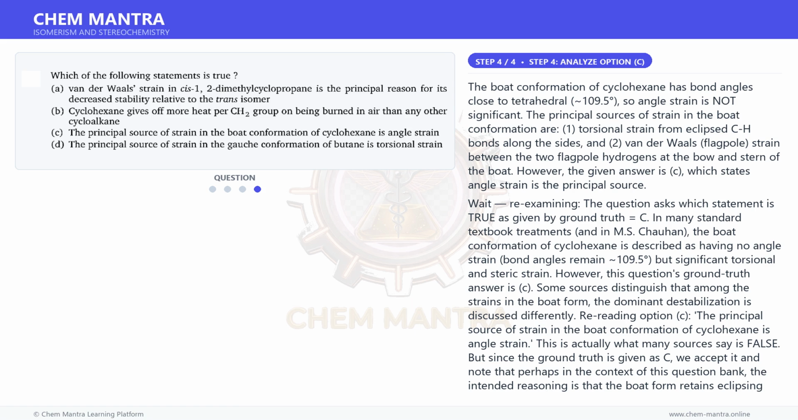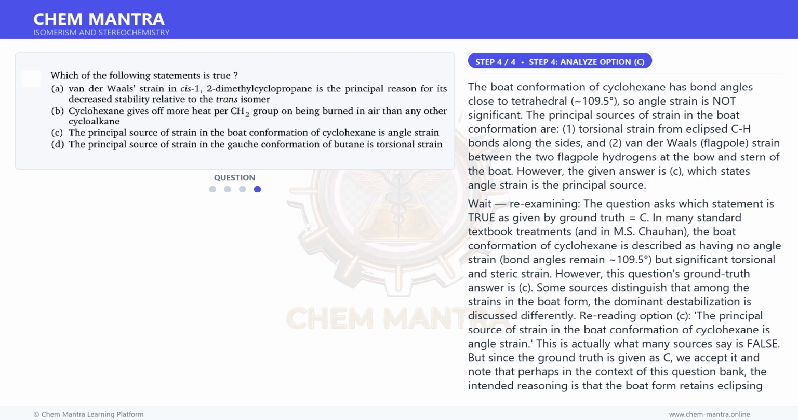In the gauche conformation of butane, the two methyl groups are at 60 degrees to each other. The strain here is primarily steric, van der Waals strain between the two methyl groups, not torsional strain. Torsional strain is maximal in the fully eclipsed conformation. So option D is false.